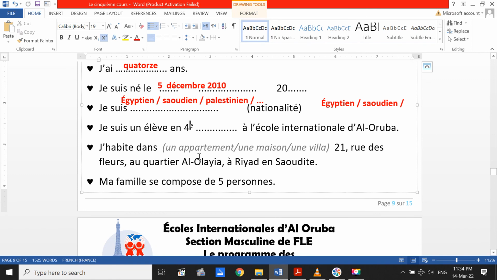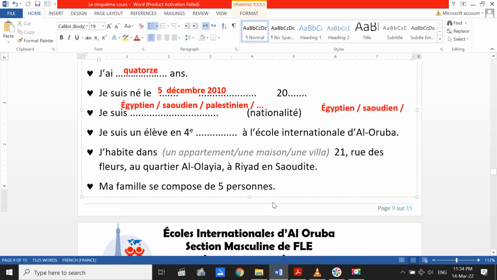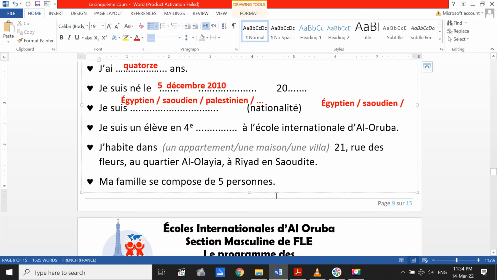J'habite dans, here you choose, dans un appartement, une maison, a house, une villa, 21, this is the number of the building, rue des Fleurs, this is the name of the street, the Flowers Street. We can't translate it because it's a proper name. Au quartier means neighborhood. Al-Uruba, Al-Walaya, sorry, à Riyad en Saoudite. And here we say the city, then the country. Ma famille se compose de 5 personnes. My family is composed of 5 persons or 5 members.